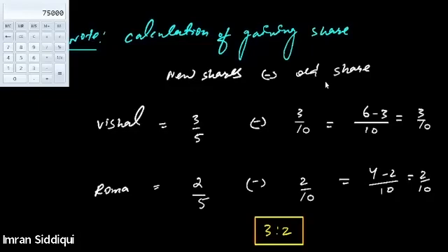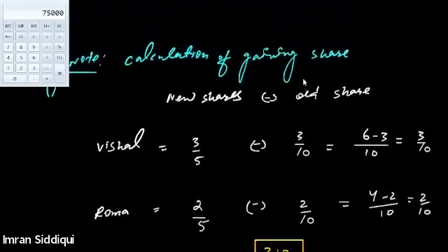Whenever the new profit sharing ratio is not given in the question, to determine the new PSR we just strike off the deceased partner's share, and the remaining share will be considered as the new PSR. The gaining ratio will also be the same as the new PSR. So if the new PSR is 3:2, the gaining ratio will also be 3:2. You don't have to show this calculation.